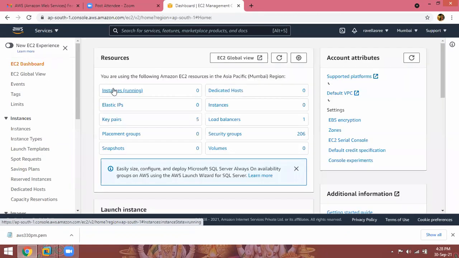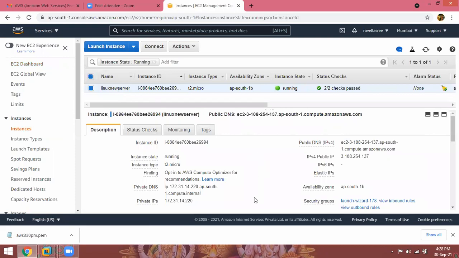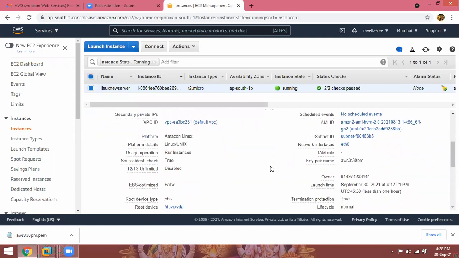So go to the EC2 dashboard, click on running instances. So my class is completed, for example. What I can do, I can terminate it. Sometimes when I am taking the night 8 to 9 batch, I forget to terminate them, so I just close my browser. Tomorrow when I launch my instance for the next class, it shows running. Then I can understand that after my night class, I did not terminate it.